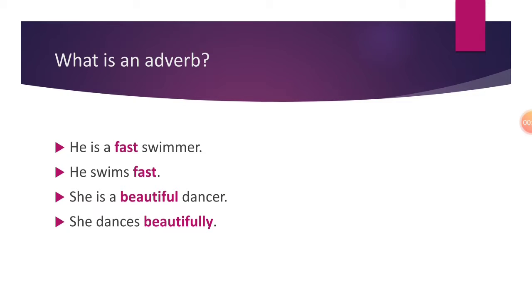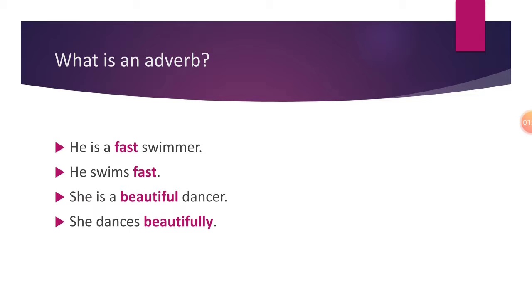So first you need to know what is an adverb. In case you do not know, let us first know what is an adverb. So just read 4 examples that I have given you. He is a fast swimmer. He swims fast. She is a beautiful dancer. She dances beautifully. In all these 4 sentences, you can notice a similarity.